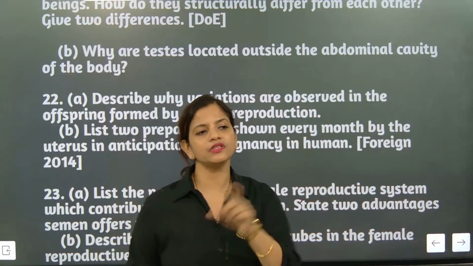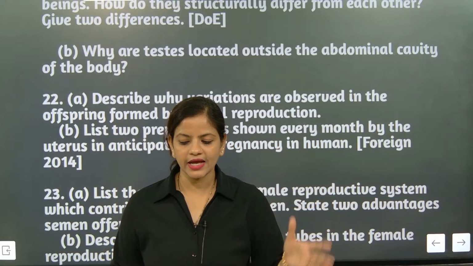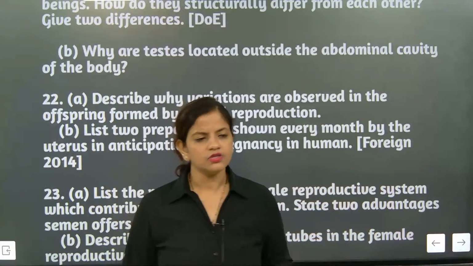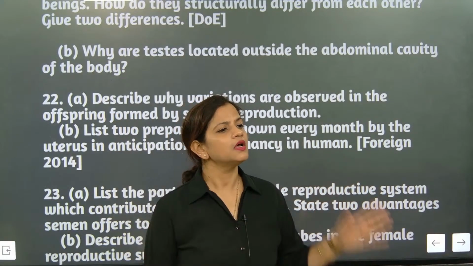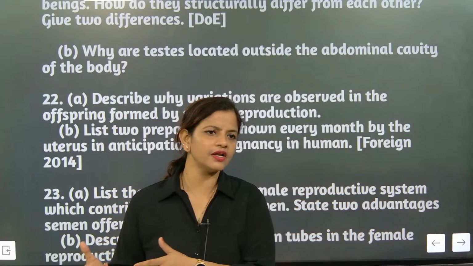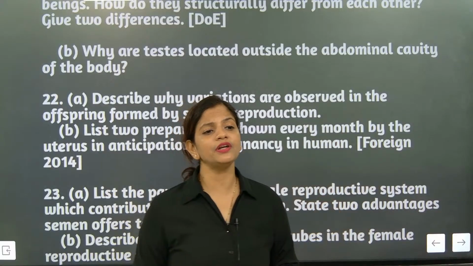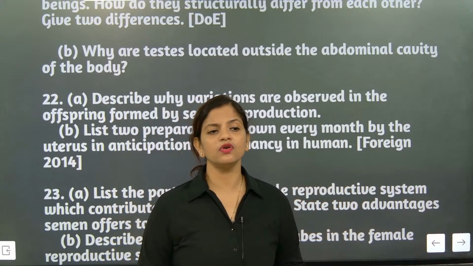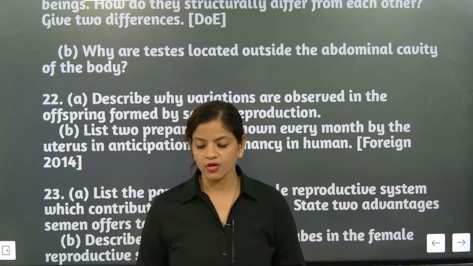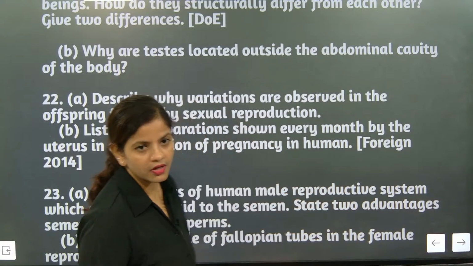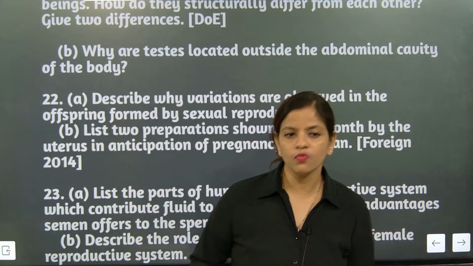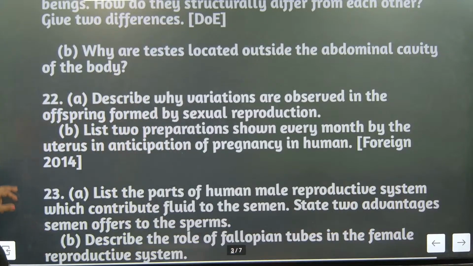There, it will not embed with the endometrium wall. It will die. So now I hope you might have understood that. When this situation is coming, it means it's not pregnancy, understood? But when fertilization is done with the sperm and the ova, then only the zygote will be prepared, understood? And then it will fall into the uterus and get embedded with the endometrium wall. That's it. We'll go for the next one.